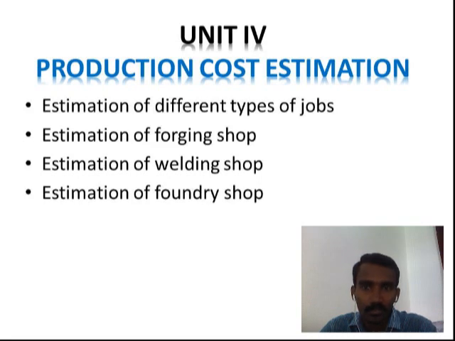Here production cost means estimation for forging shop, welding shop and foundry shops. These are some manufacturing processes related to the costs invested in manufacturing the product.